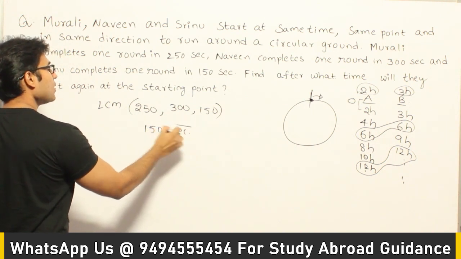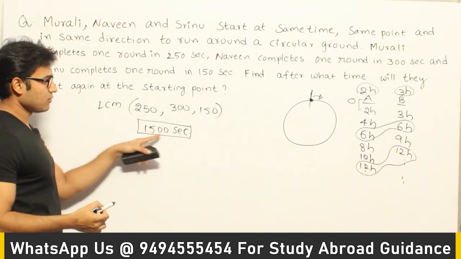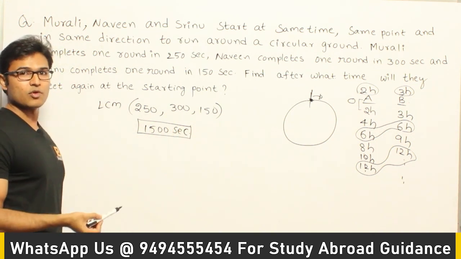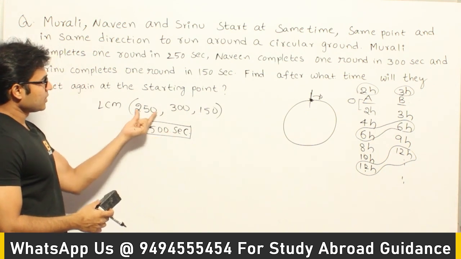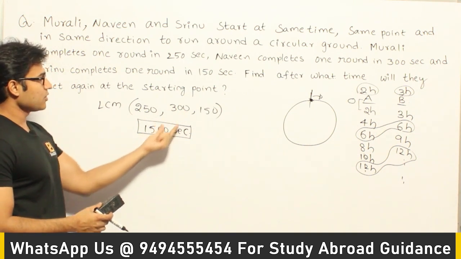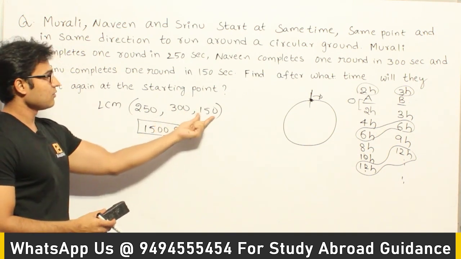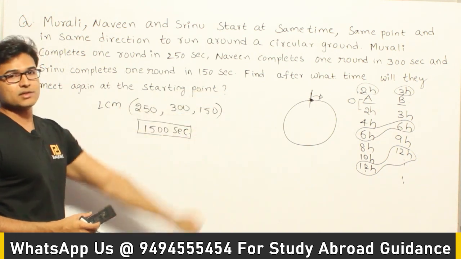So what does it mean? After 1500 seconds, if they start now, then after 1500 seconds they are going to meet at the same point. How is it possible? Because in this time, this person would have completed 1500 by 250 number of rounds, and this person would have completed 1500 by 300, 1500 by this, unequal number of rounds, but they are able to meet at the same point.